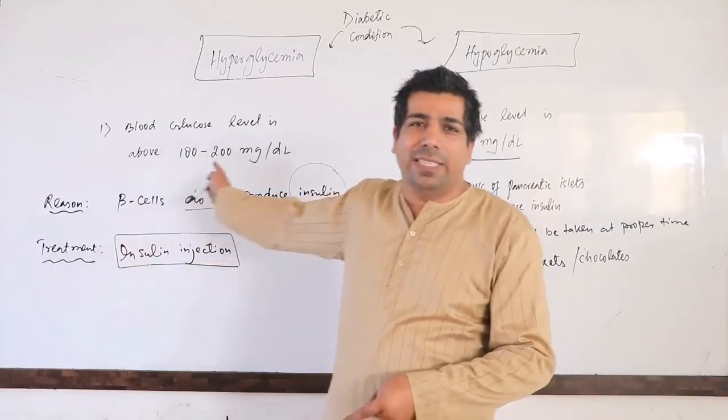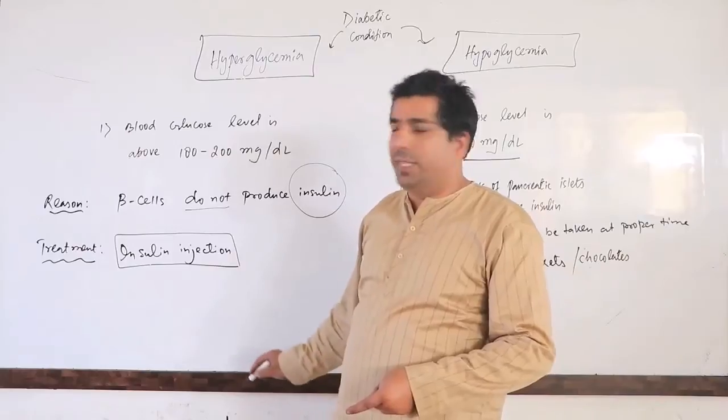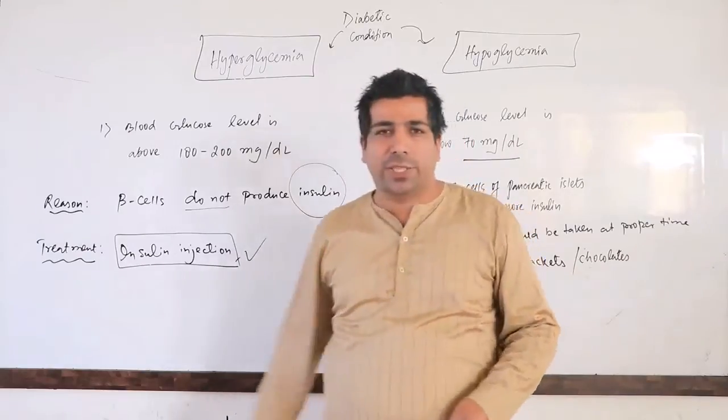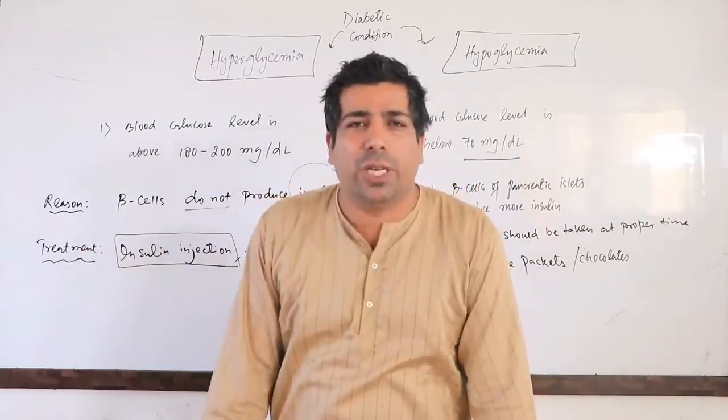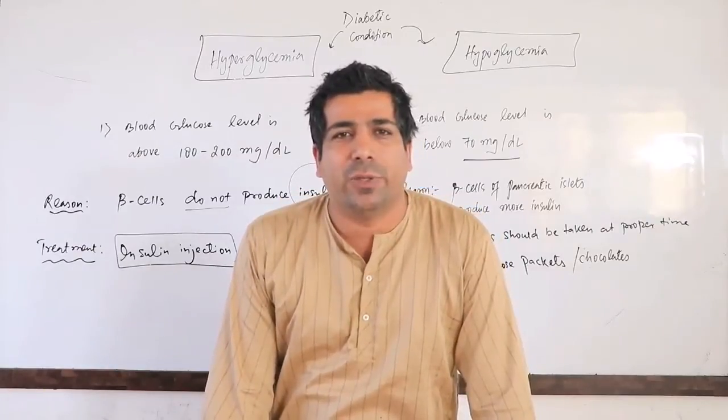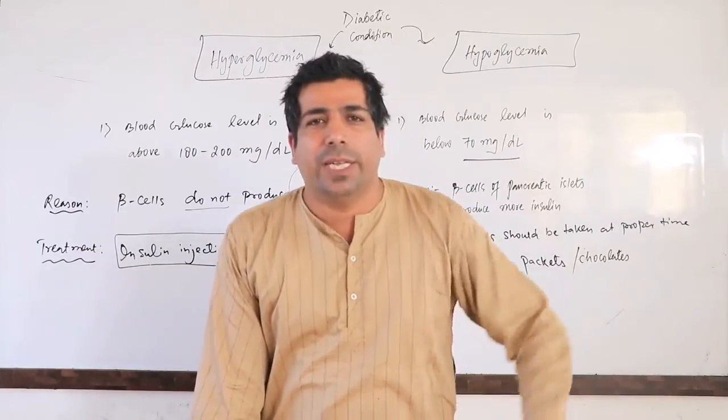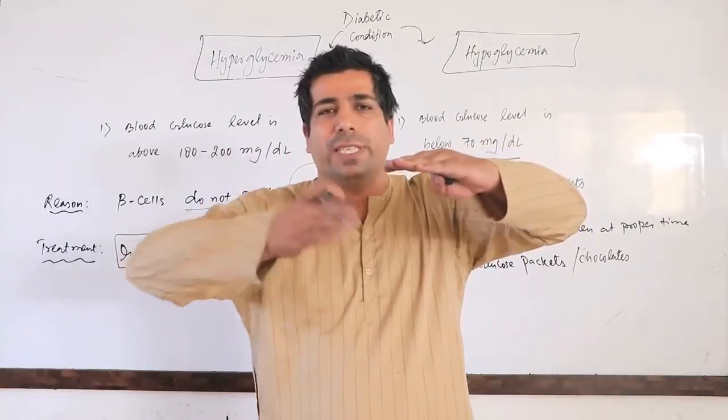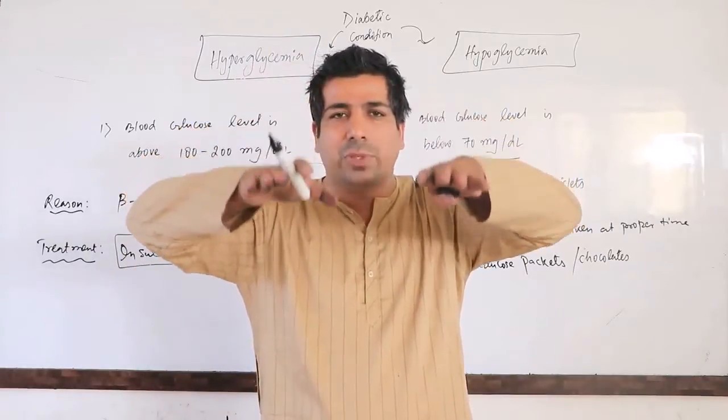Here in the hyperglycemia condition, what is required? You have to take insulin injections, because the blood sugar level is already going very high. So when you take insulin injections, what will happen? Insulin will take the glucose to the different cells, so the level of glucose will come to normal.